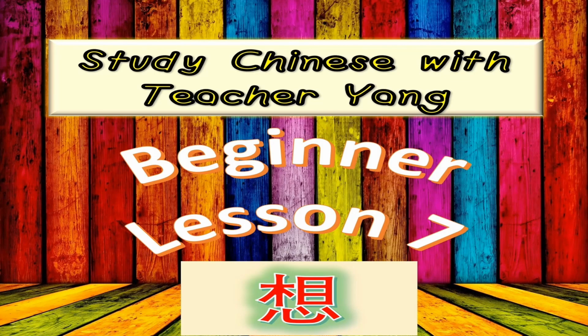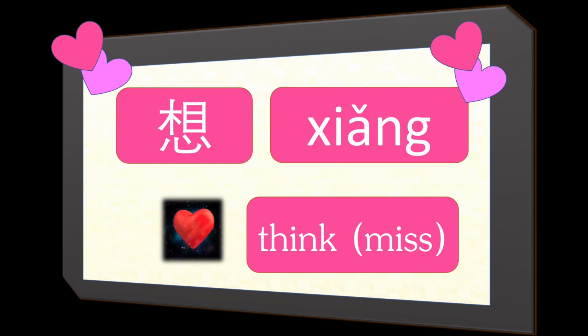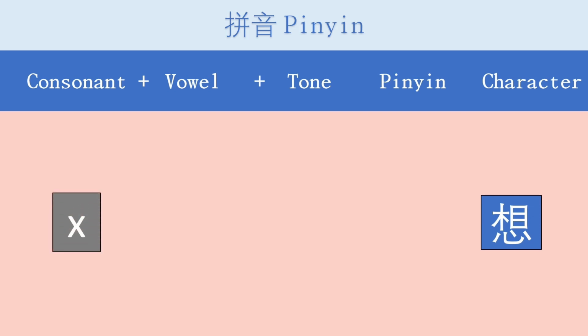It is this word 想. 想 means to think, but it can also mean to miss someone. 想. Let's have a look at the pinyin of this word. The consonant in the pinyin of this word is X, which sounds like "sh", and the vowel is a compound vowel. It consists of I-A-N-G. Yang, yang. And the tone is the third tone.